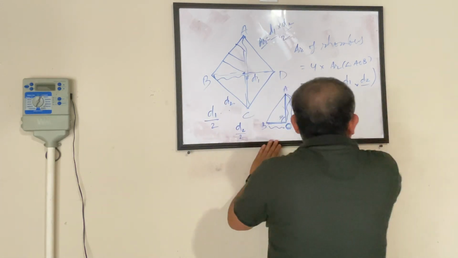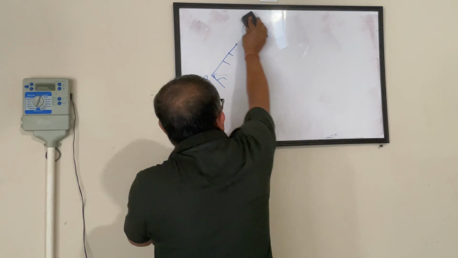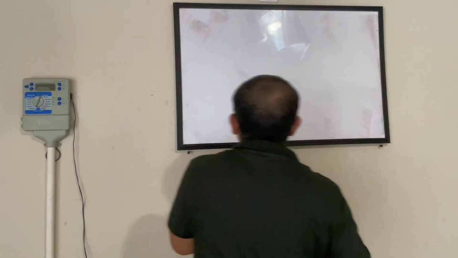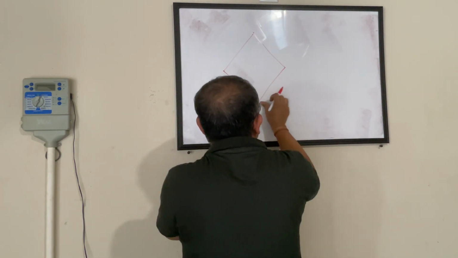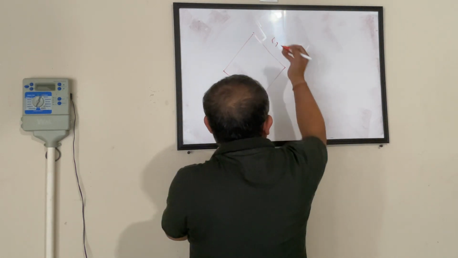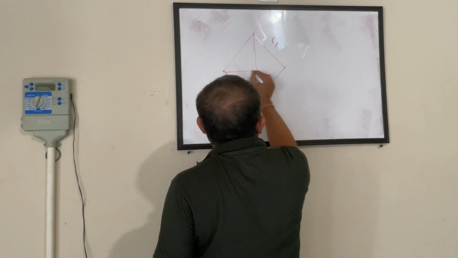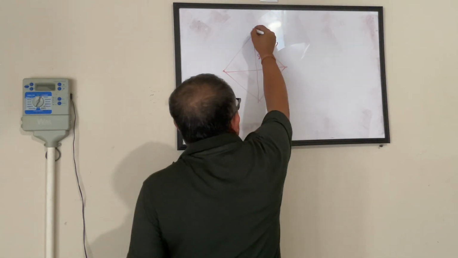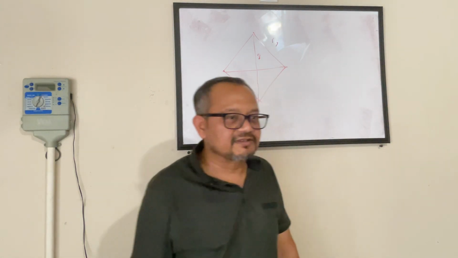So let's check if you guys have a better memory than me. So I have a rhombus. This is 5. This is 8. This diagonal. Now I'm saying find out the area of this rhombus.